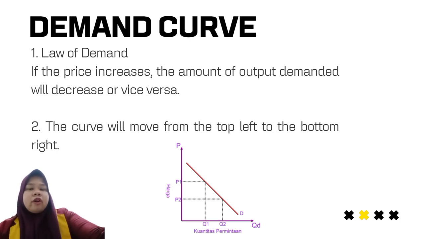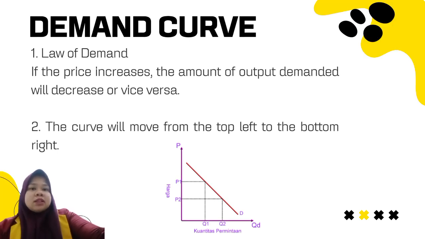First, law of demand. If the price increases, the amount of output demanded will decrease, or vice versa. Second, the curve will move from the top left to the bottom right.